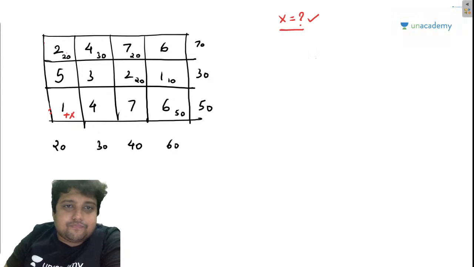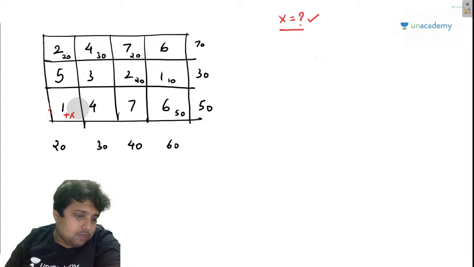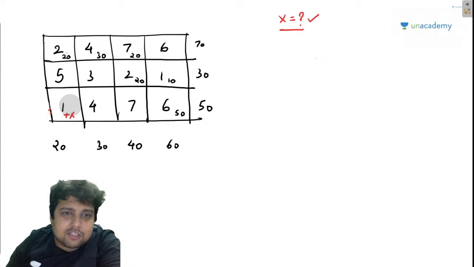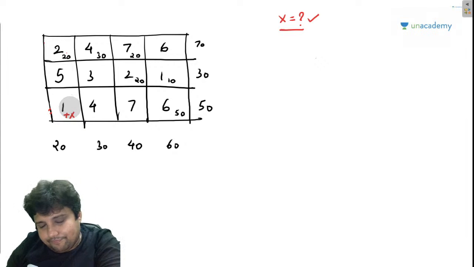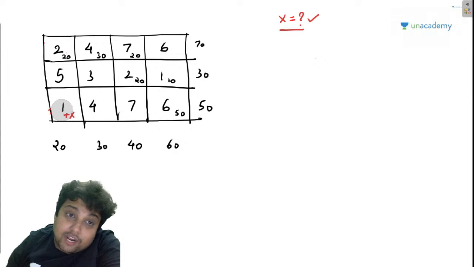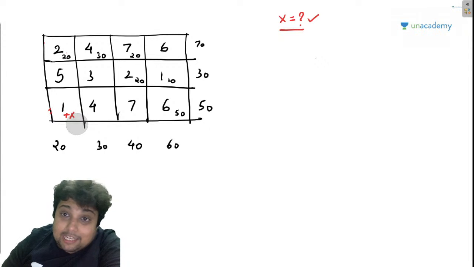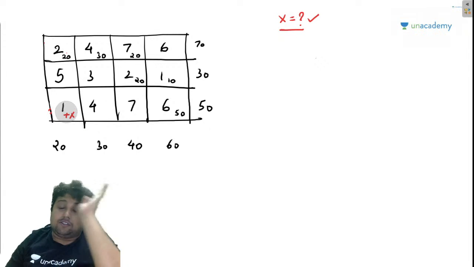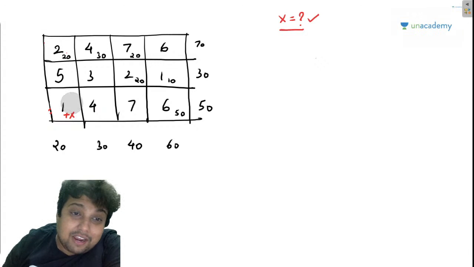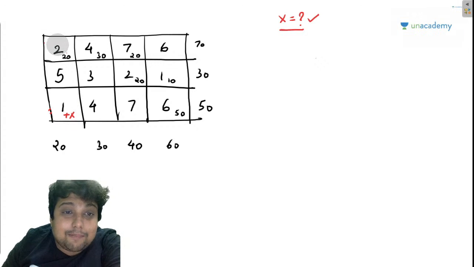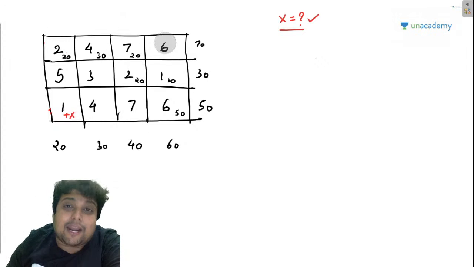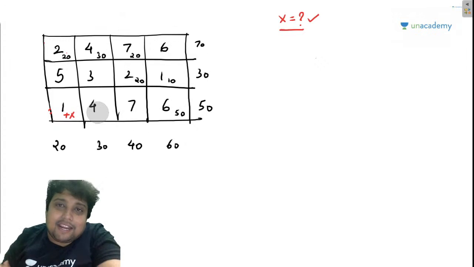So my friends, imagine that this is the shop where you have to give Maggi. I have to dedicate Maggi here. It needs X packets of Maggi. I don't know the value of X. But what I do know is that if I give X here, I will have to subtract X here, then add X here, then subtract X here, then again add X, then again subtract X, so that everything gets balanced.